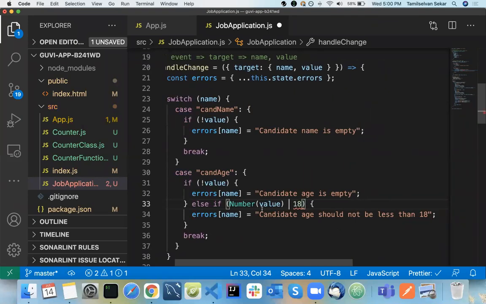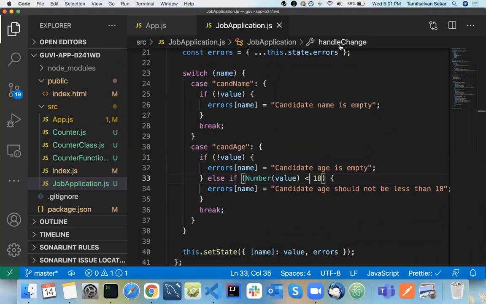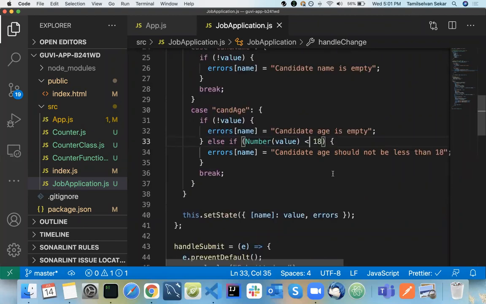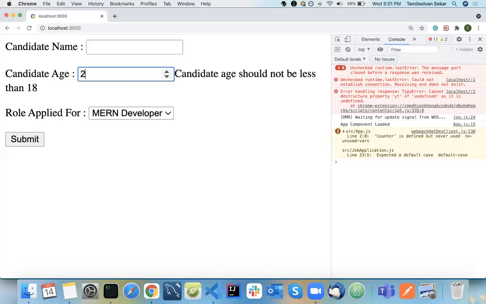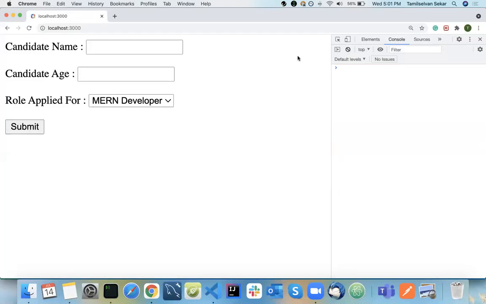If the number of value what I typed in here, so 23, right? So candidate age should not be less than. I have to have a wrap condition like this. Let's see.